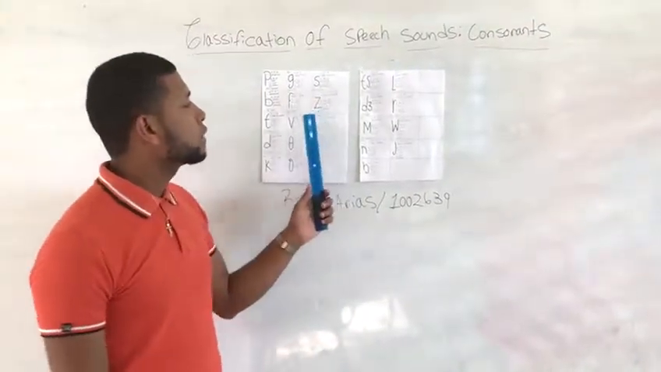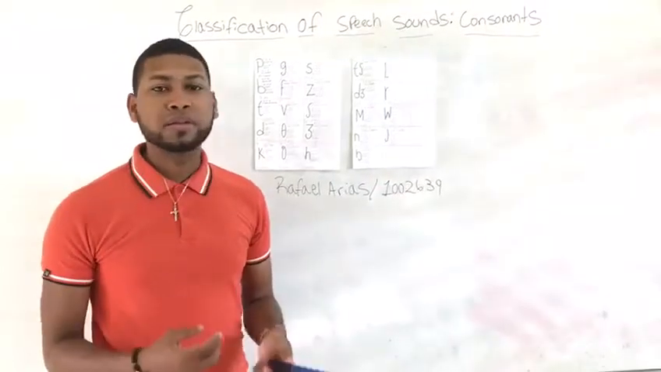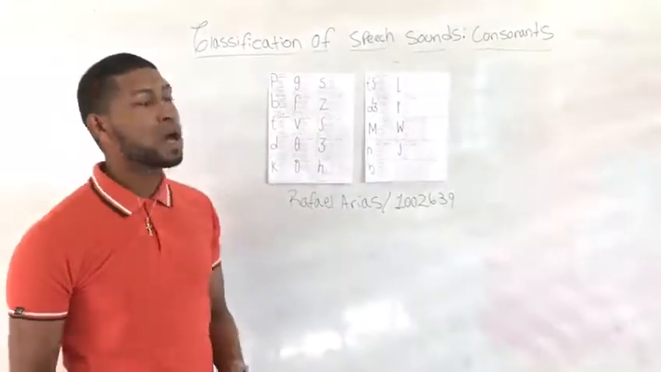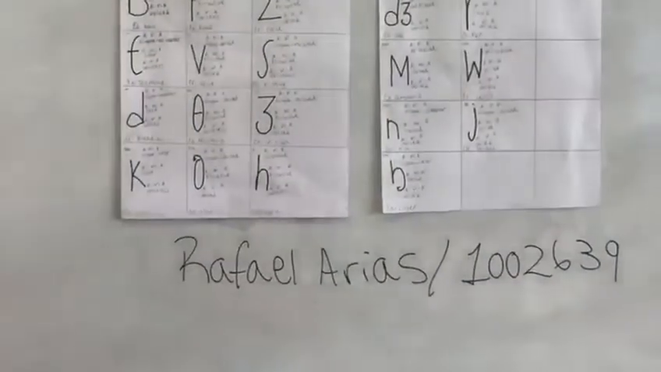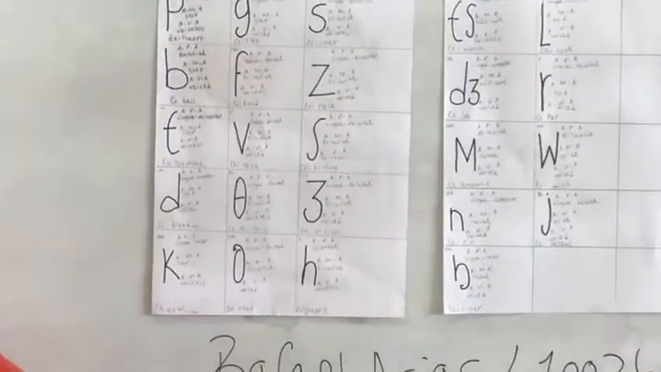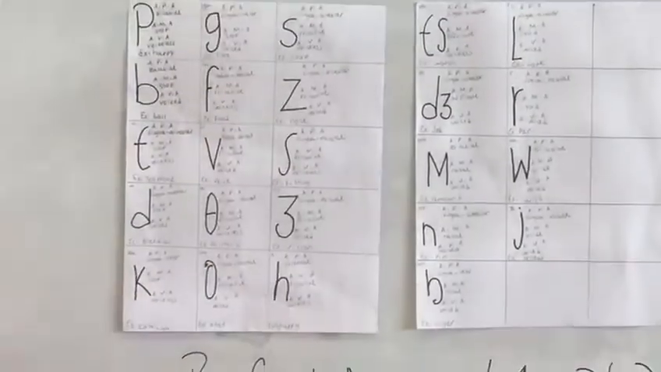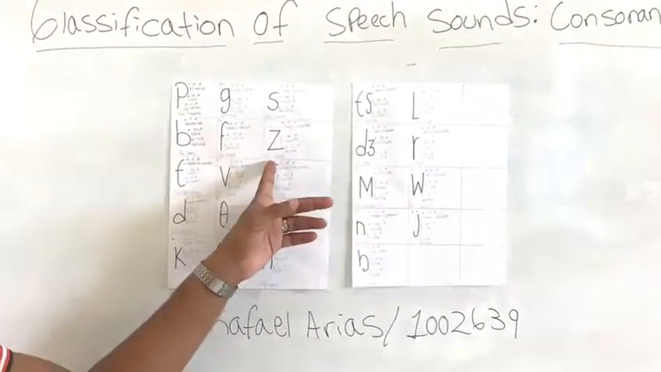The consonant z, according to the place of articulation, is lingual alveolar and according to the manner of articulation is fricative. According to the voice of articulation is voiced. One example is noise.